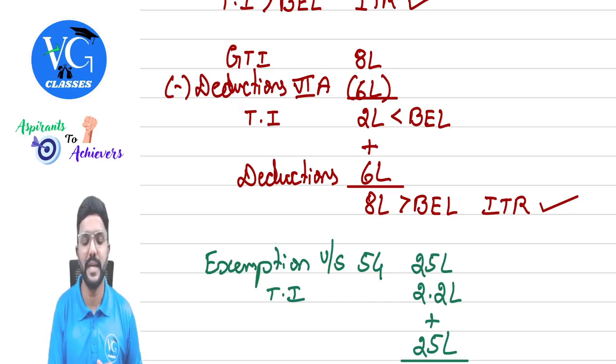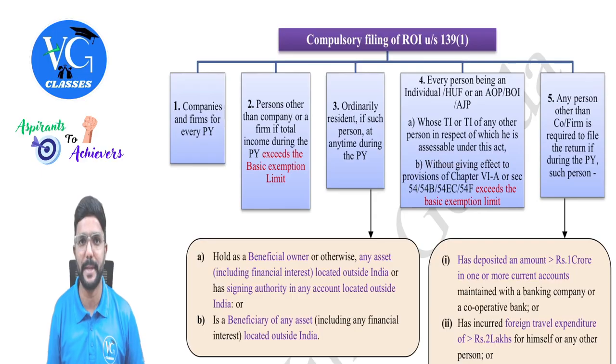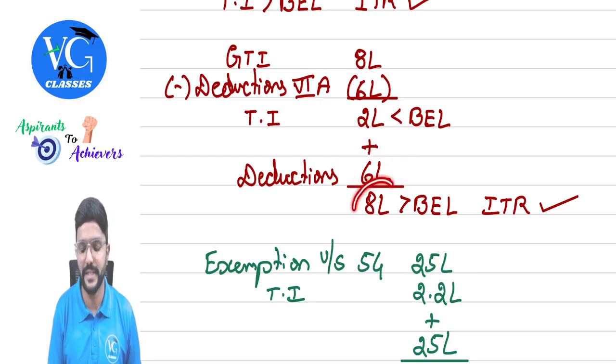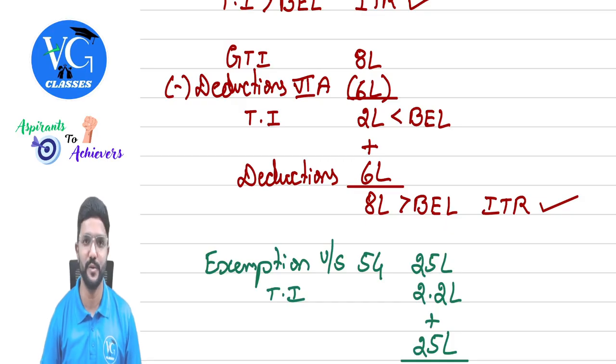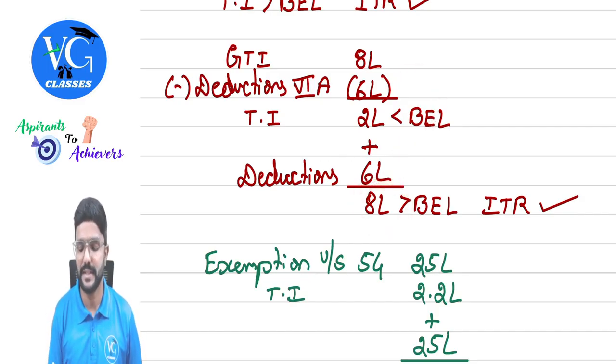Okay. Now what they are asking in the fourth point is: whatever deductions are claimed under Chapter 6A, just add them back. Only for this purpose, add it back and check what that figure is. 8 lakh. And we don't call this the total income. Please be careful. Okay. If this figure is more than the basic exemption limit, they have to file income tax returns. That means, sir, are they asking us to pay tax on the deductions also? No, no, no. The assessee need not pay tax because the total income is less than the basic exemption limit. But here, they are just asking you to add back the deduction and check whether it is more than the basic exemption limit. And if yes, they have to file income tax returns, guys.